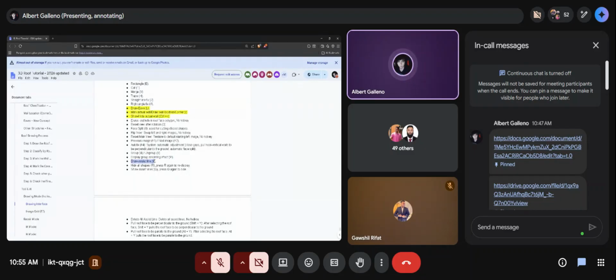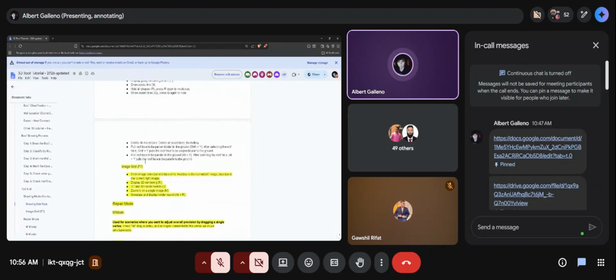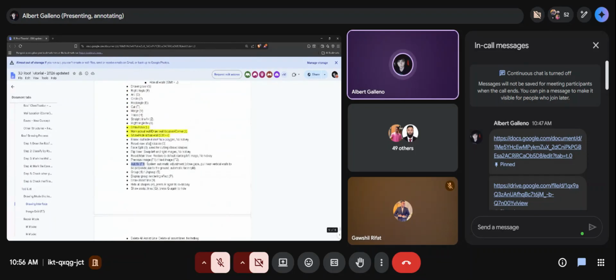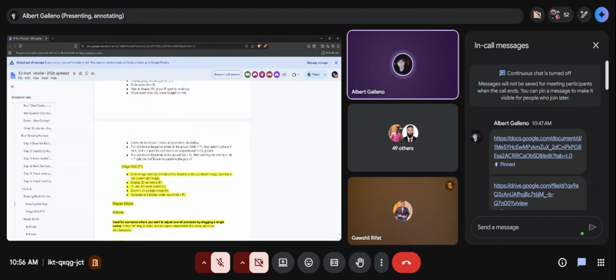Assist line, this one is the main important thing right here. The assist line, the number 9. Okay, but this P, I never use this one. This one also, the F4, the auto fix. So we have a lot of new tools to be learned in this kind of project.